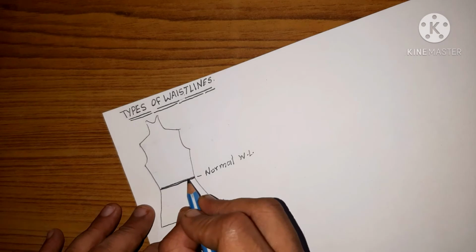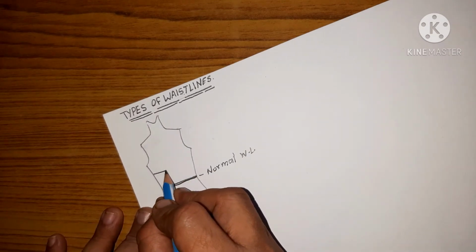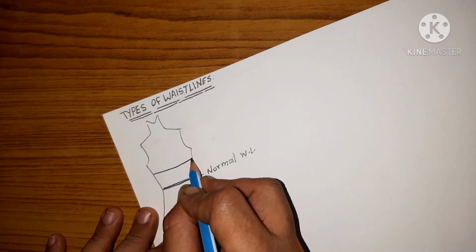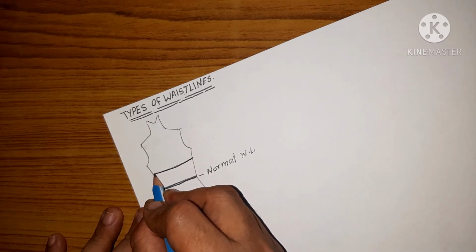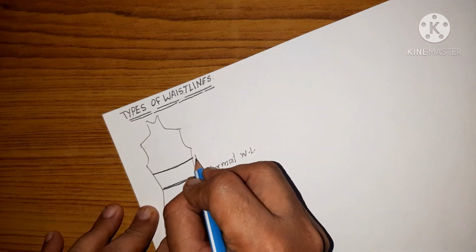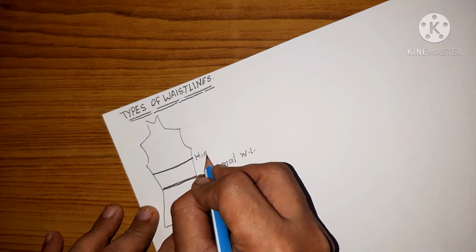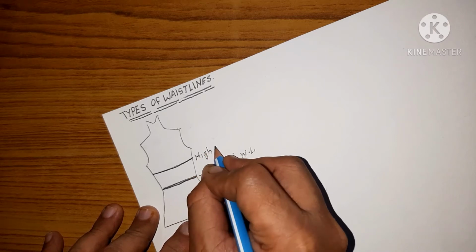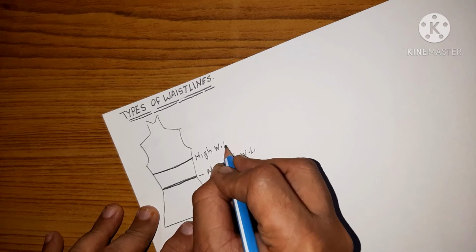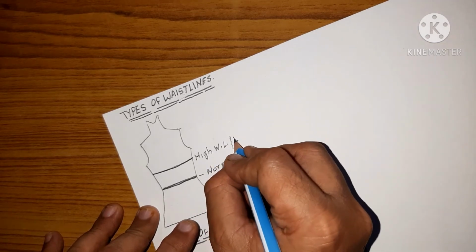When it is 2, 3, 4 inches up from the body, that means this. If it is connected at this area, this is said to be, either we call it in simple language high waistline or empire waistline.